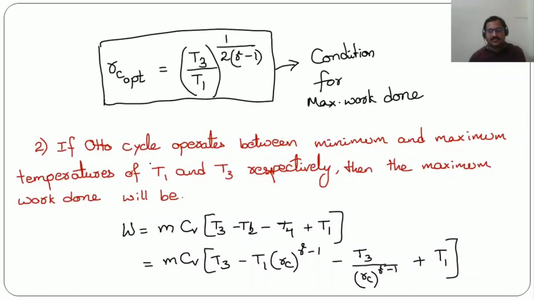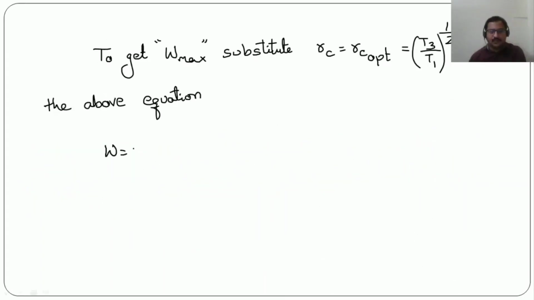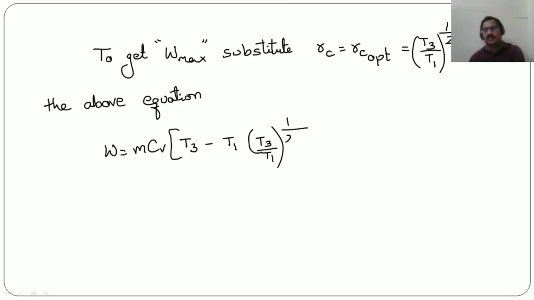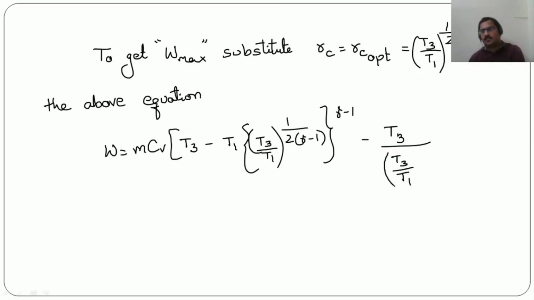So from this we can write work done will be equal to mCV into T3 minus T1 into RC optimum, which is T3 by T1 whole to the power 1 by 2 into gamma minus 1, whole power gamma minus 1, minus T3 by T1 whole to the power 1 by 2 into gamma minus 1, whole power gamma minus 1, plus T1.